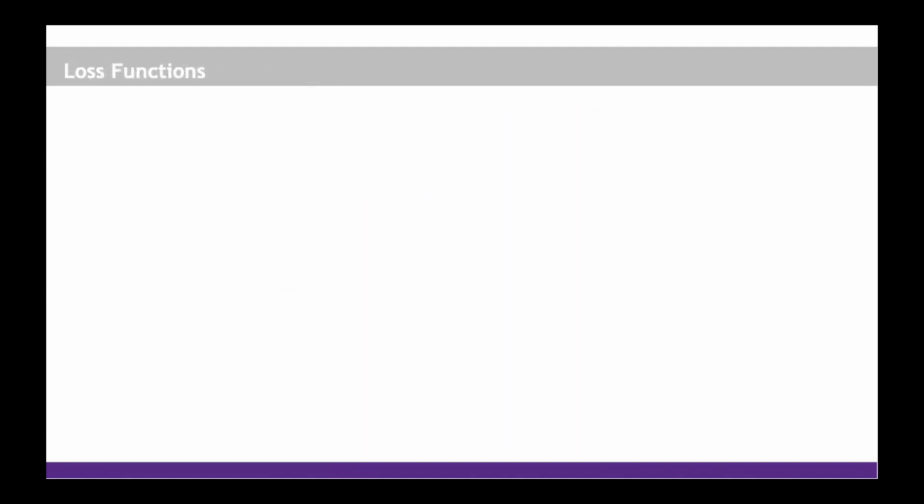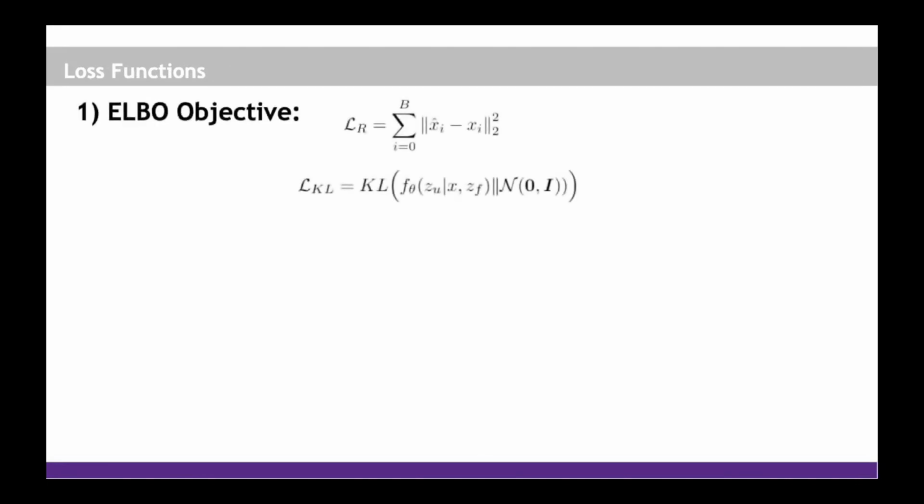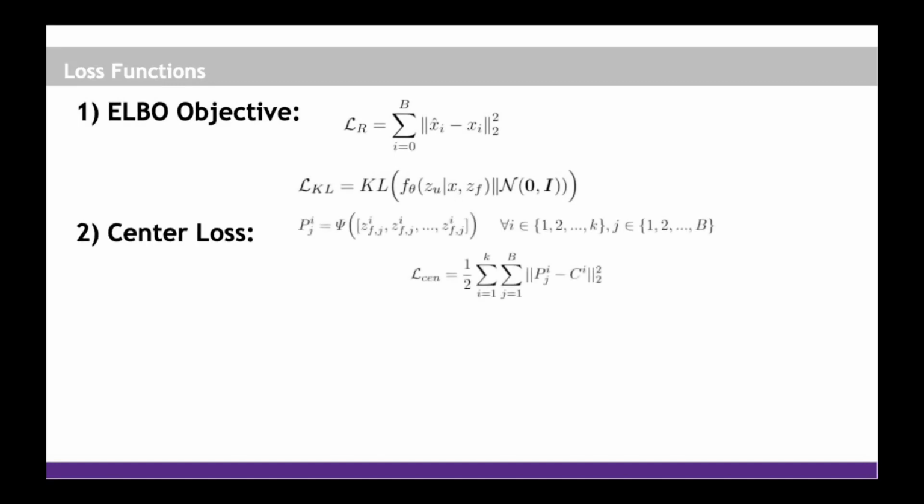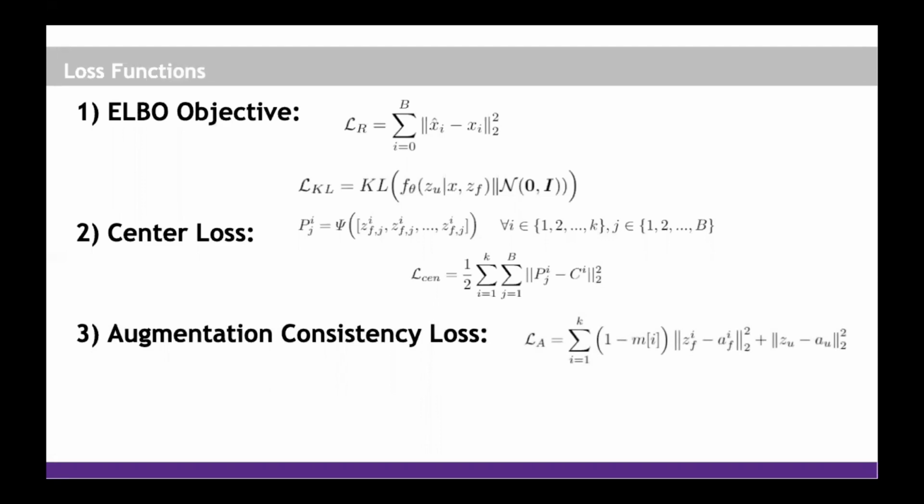Coming to the various losses that we use to train DisCont. We use the standard reconstruction loss with a KL objective on the unspecified attribute. We enforce clustering among attributes using center loss by providing self-supervision in the form of pseudo-labels obtained from the context vectors. We further apply an augmentation consistency loss to ensure proximity between latent representations of the original image batch and the augmented image batch.